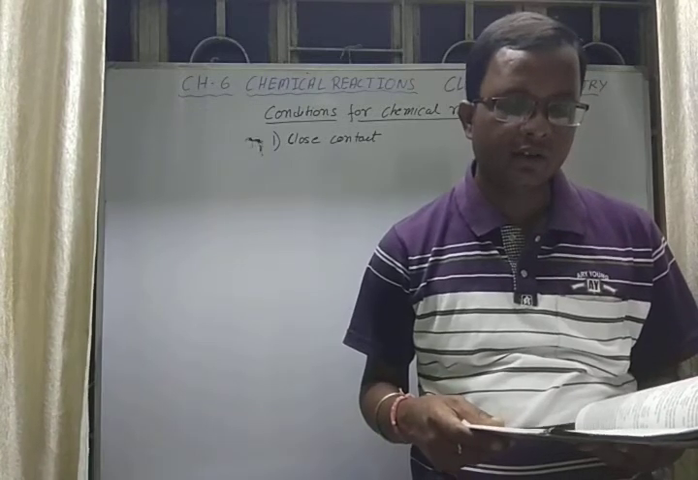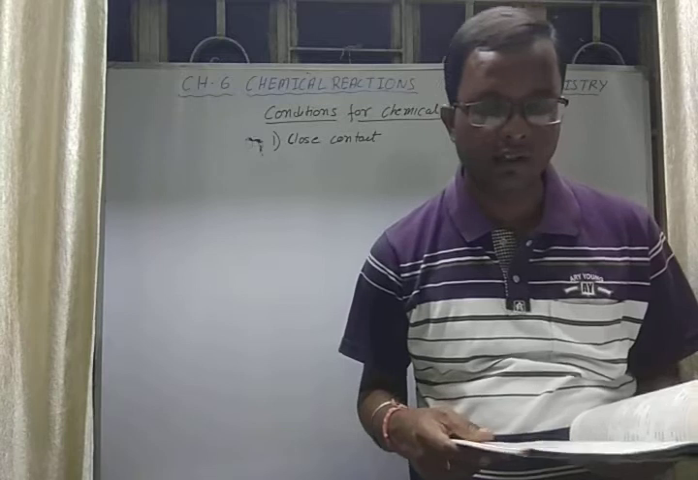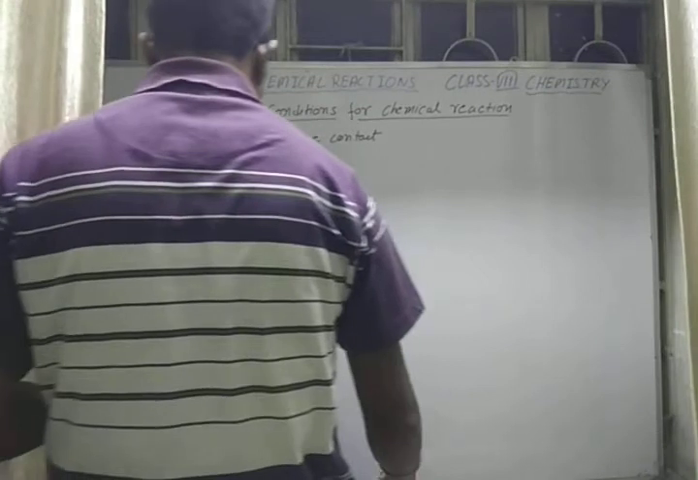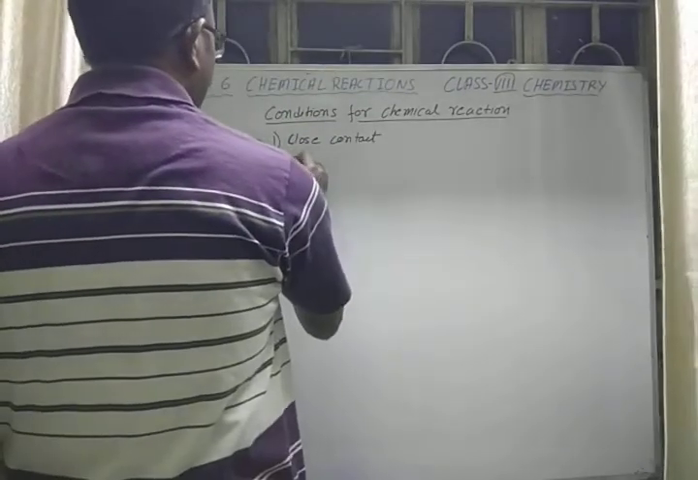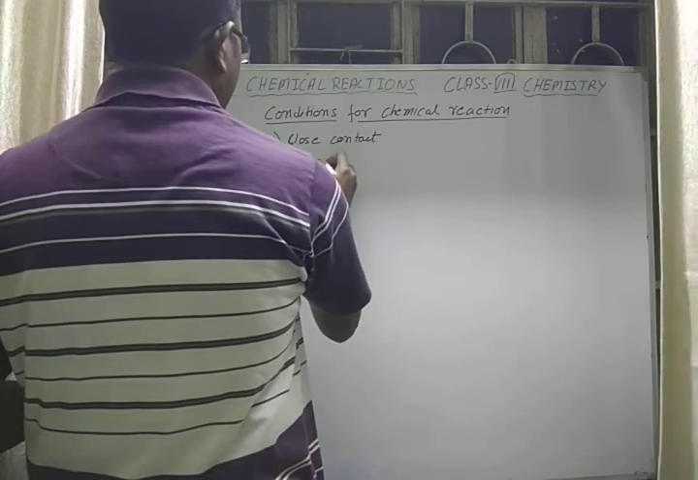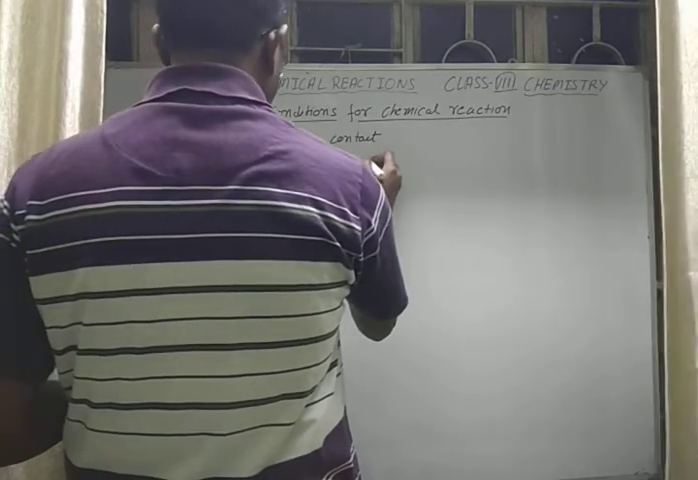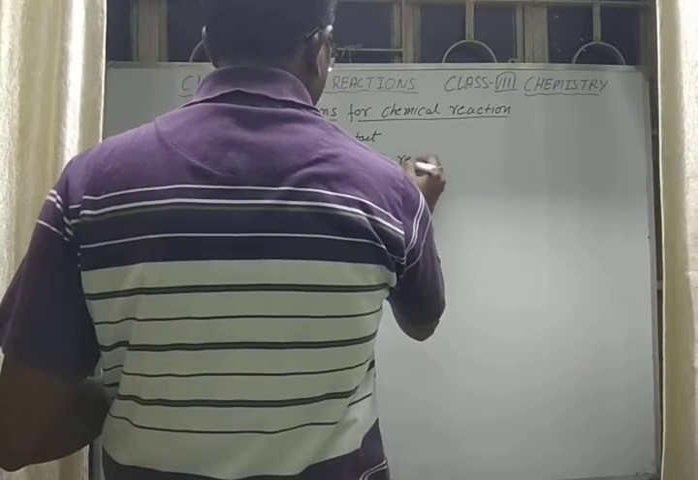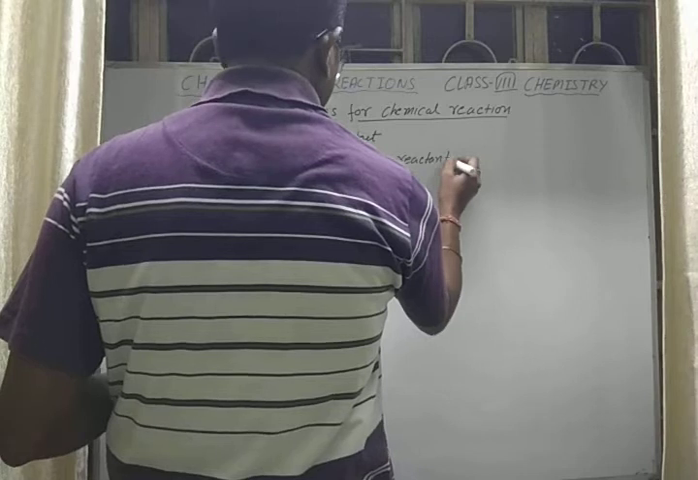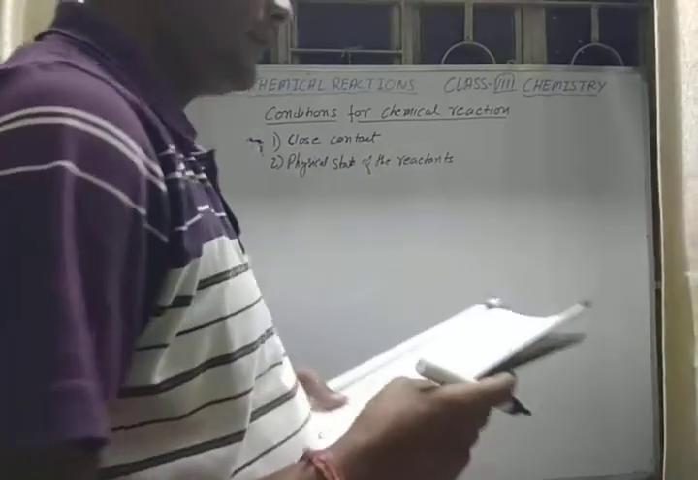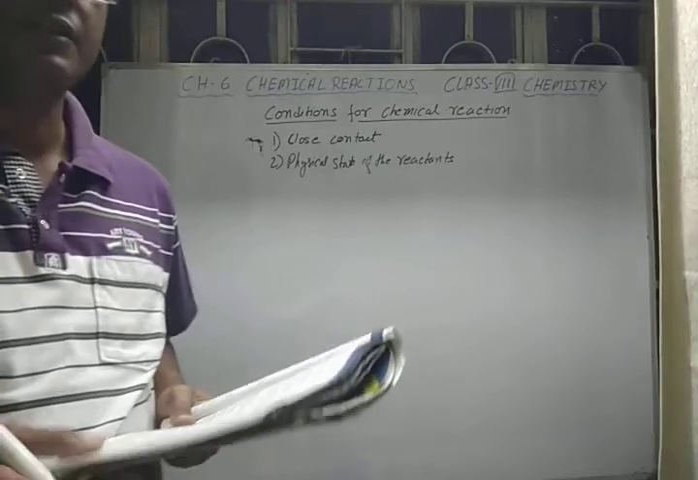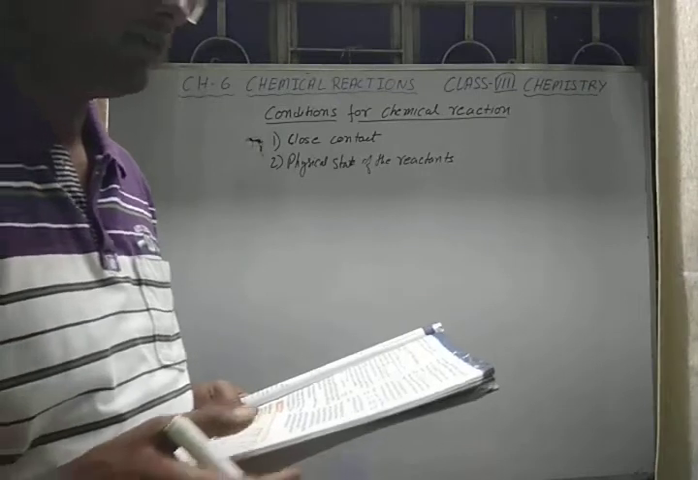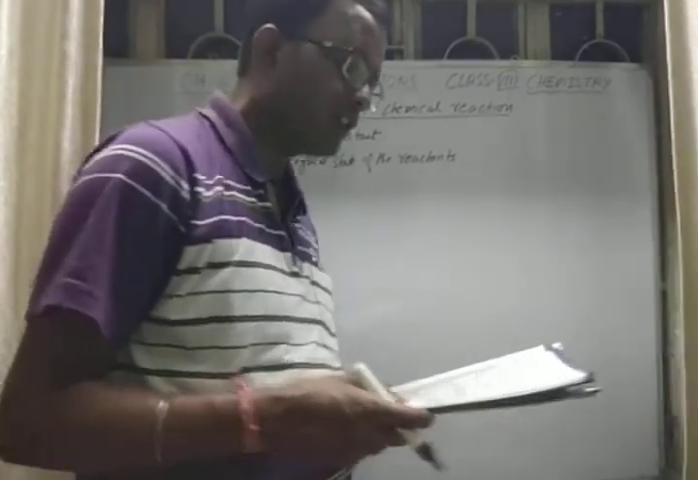Second is the physical state of the reactants. Physical state means either solid, liquid or gas. Certain substances react when they are in the solid state, liquid state, or sometimes in molten state, and do not react in the solid state.